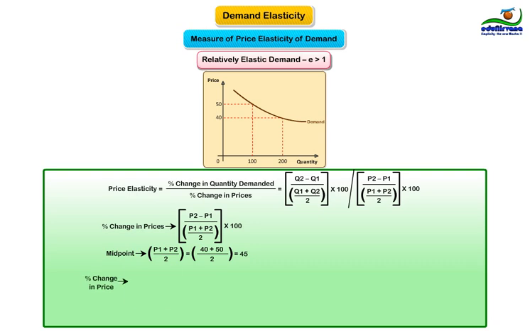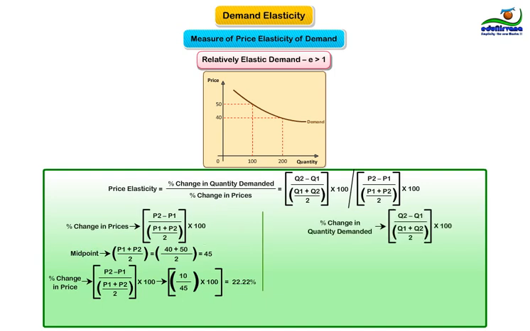Percentage change is P2 minus P1 divided by midpoint whole multiplied by 100, that is 50 minus 40 divided by 45 whole multiplied by 100, which is equal to 10 divided by 45 whole multiplied by 100 and results in 22.22%.